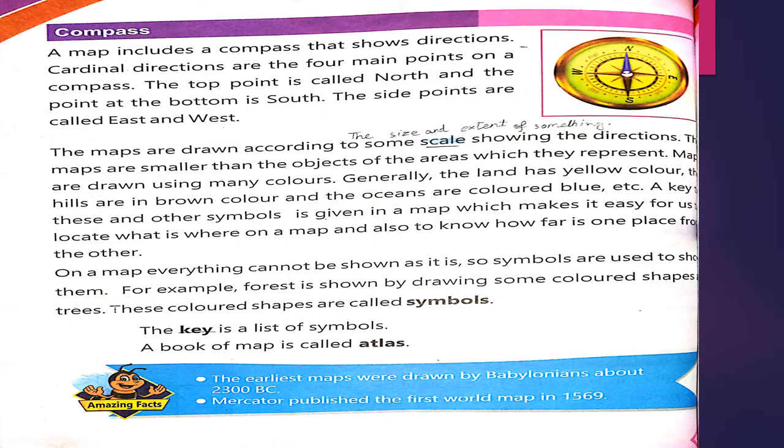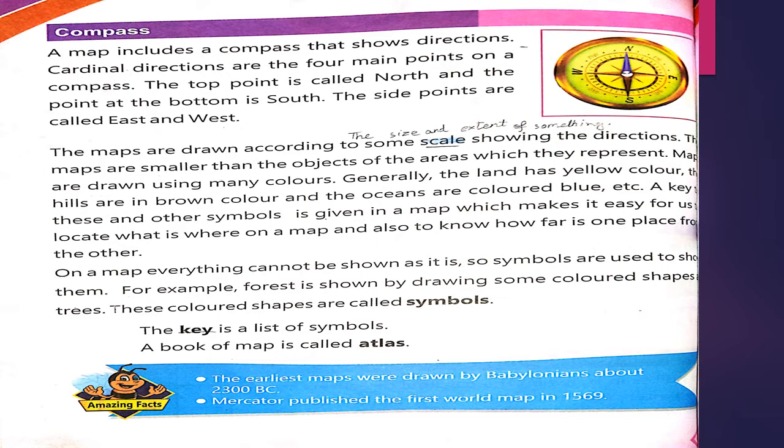Students, let's open your page number 15 and there is another topic about compass. A map includes a compass that shows direction. As you can see the image of a compass. Cardinal directions are the 4 main points on the compass, like west, north, east and south. The top point is called north and the point at the bottom is south. As you can see in the image, the side points are called east and west.